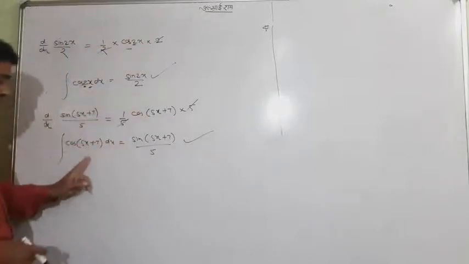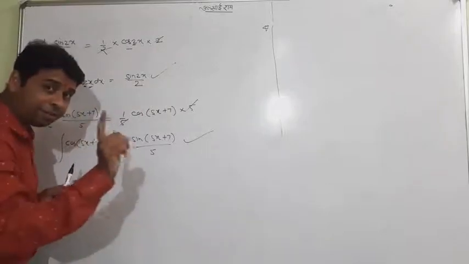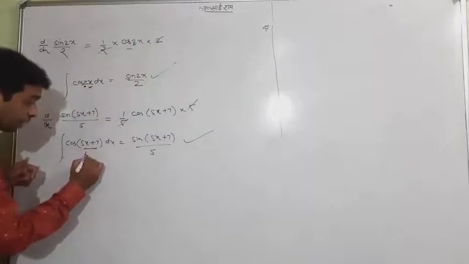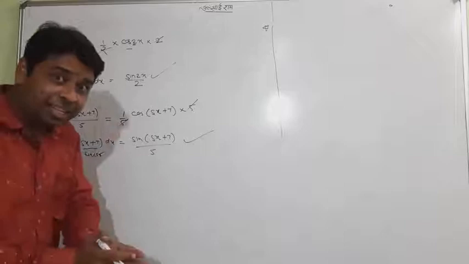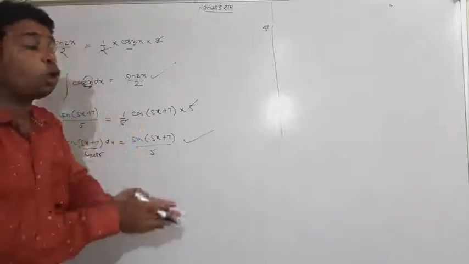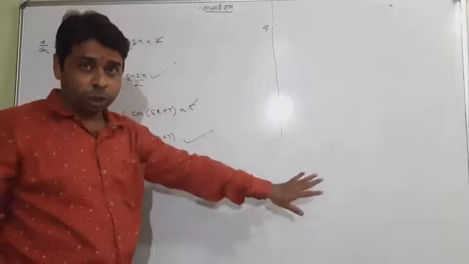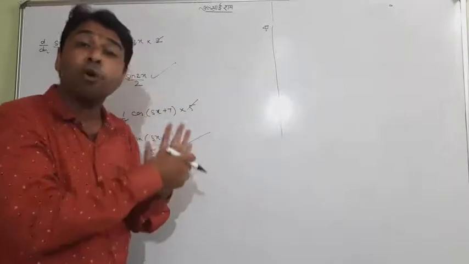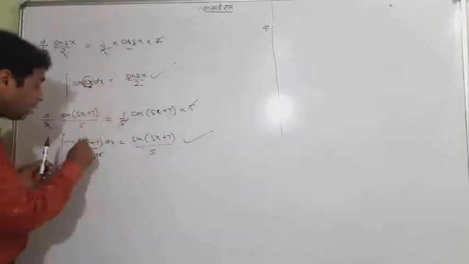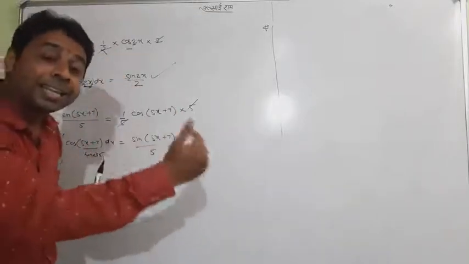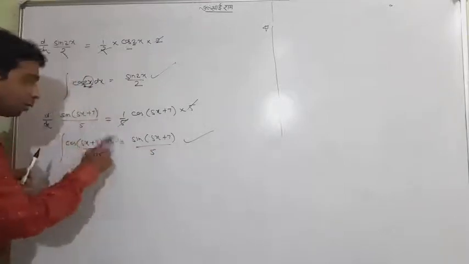Same is here. Look at cos of this. So let me clear one thing. I will tell you one thing. This must be linear. When this is linear, you can use all those formulas which I mentioned in the last board. The formulas I mentioned there are used only whenever, instead of x, any linear function is coming. But if this is not linear, you cannot use this.